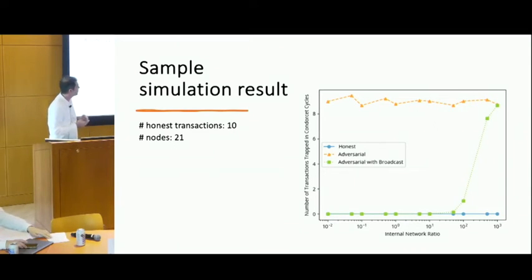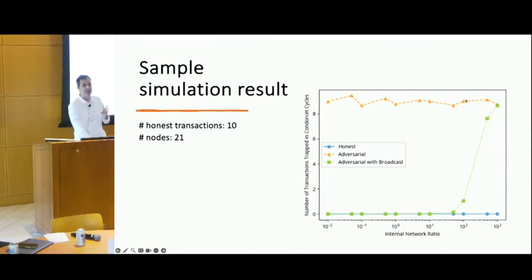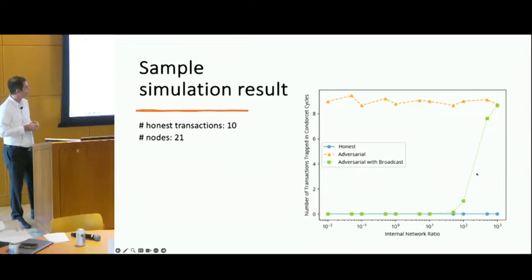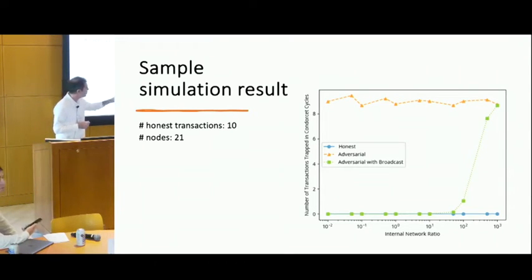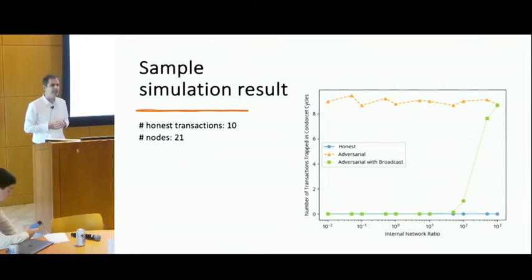Again, some results from simulations. The orange curve is when we have this adversarial client outside the system imposing a cycle. The blue one is when everyone is honest. And the green one is the result of the second mitigation based on broadcasting. And as you can see, it has a good impact; up until a network ratio of around 1 it is very effective. But after that, it loses its effect.